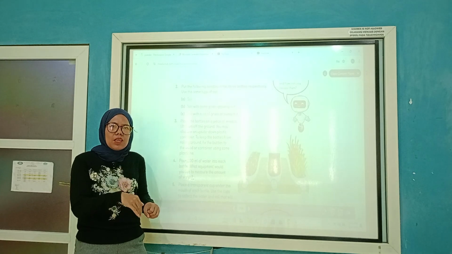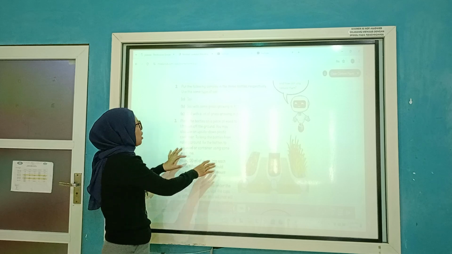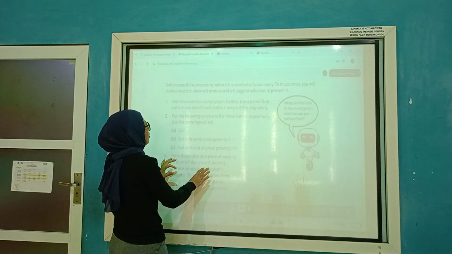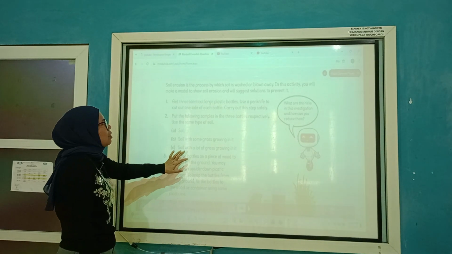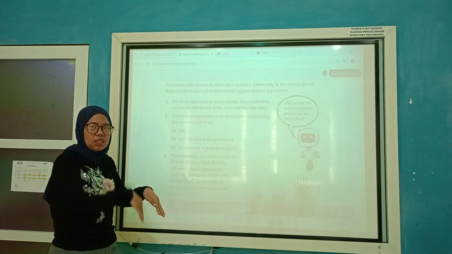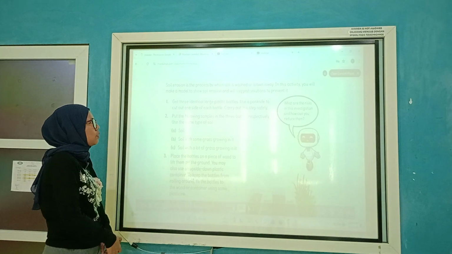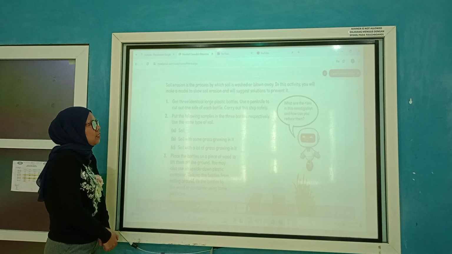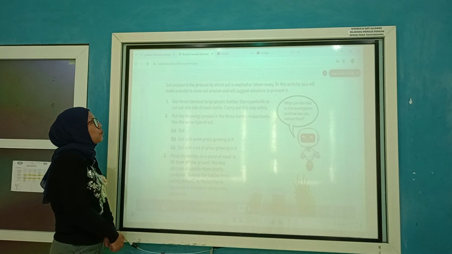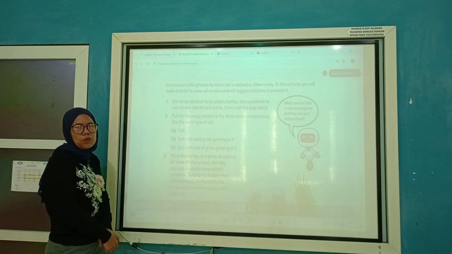It's mentioned in the book actually. You didn't read it. Soil erosion is the process by which soil is blown away. Blown away from the pattern. So that's why they mix this kind of activity.